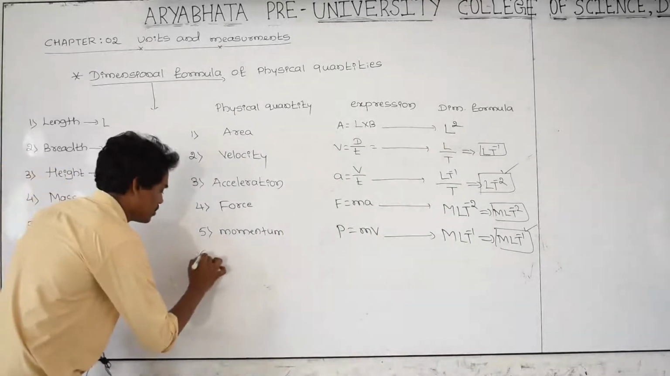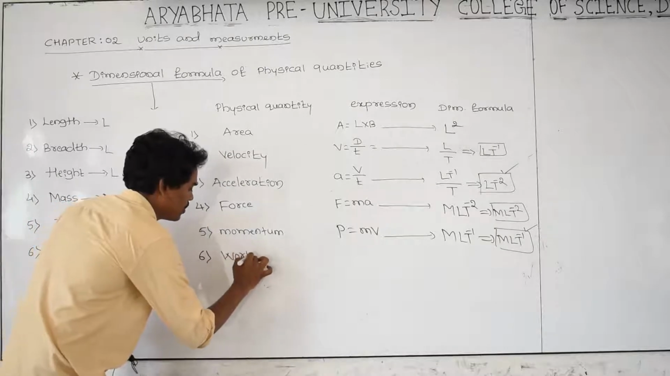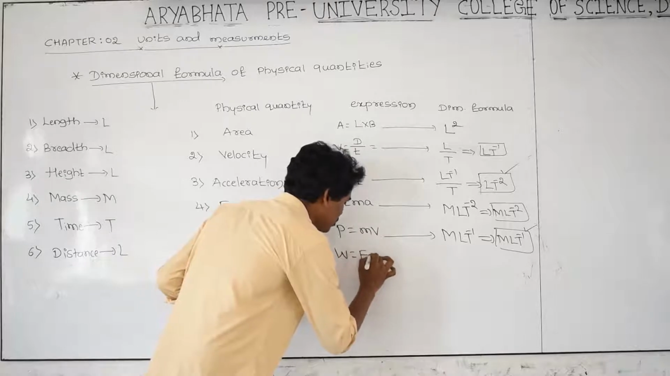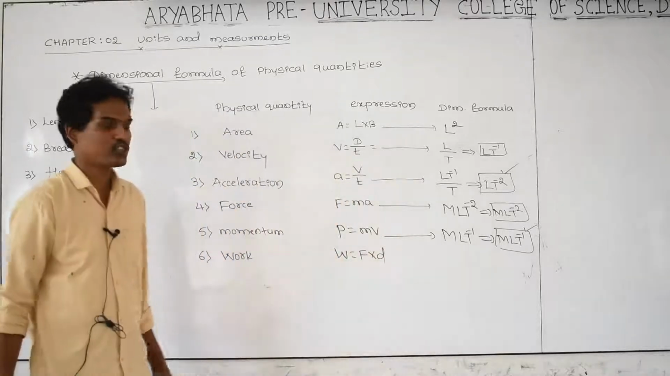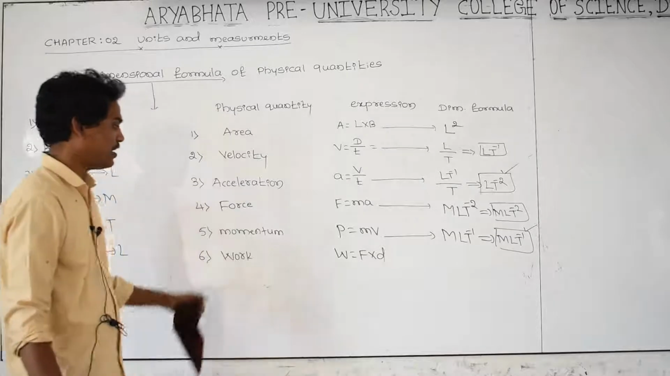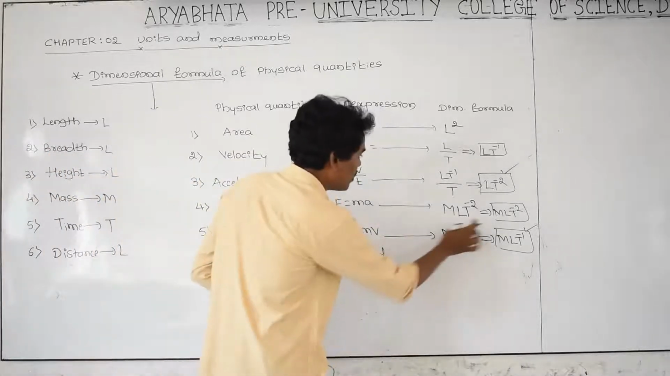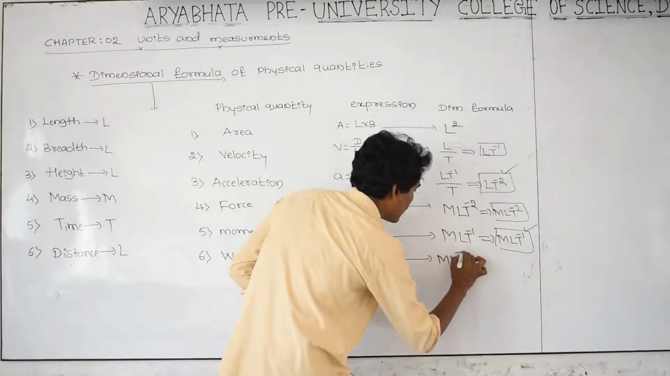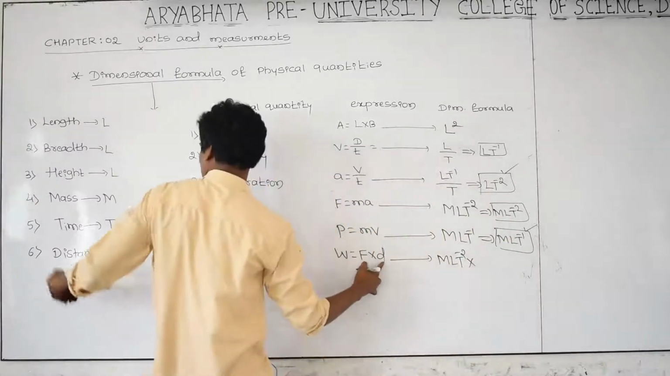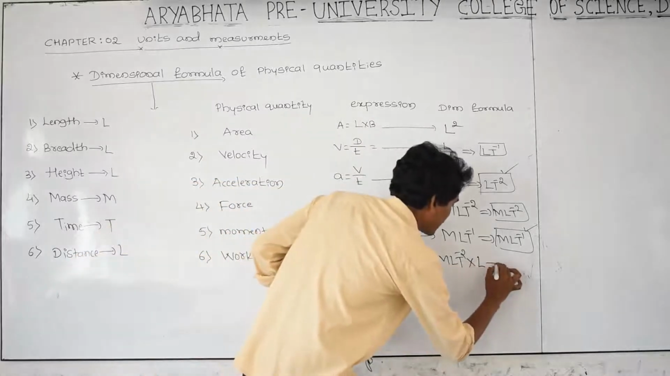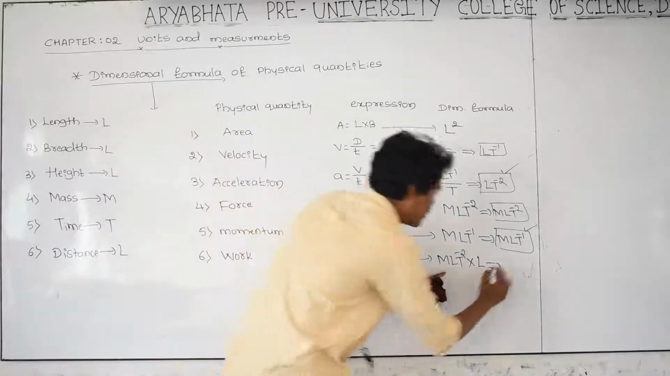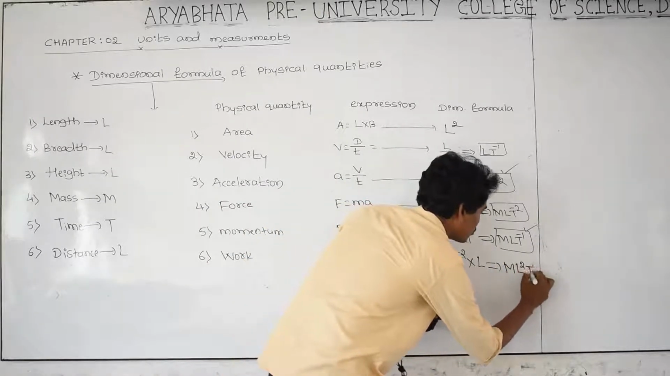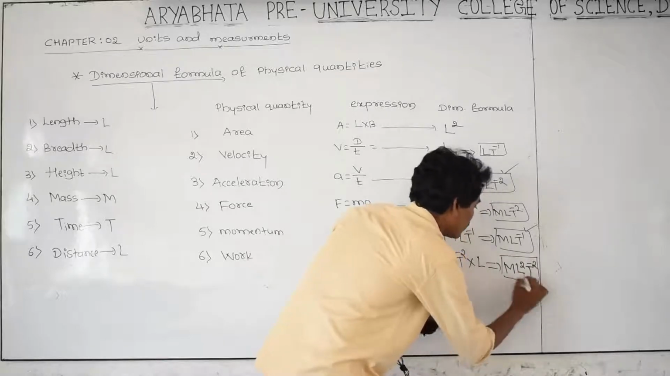And next, work. As you know very well, what is the work formula? Work is equal to force into displacement. The dimensional formula of force is M LT raised to minus 2, into D, which means distance. Distance is L. What is the dimensional formula for work done? M as it is, L into L is L square, T raised to minus 2.